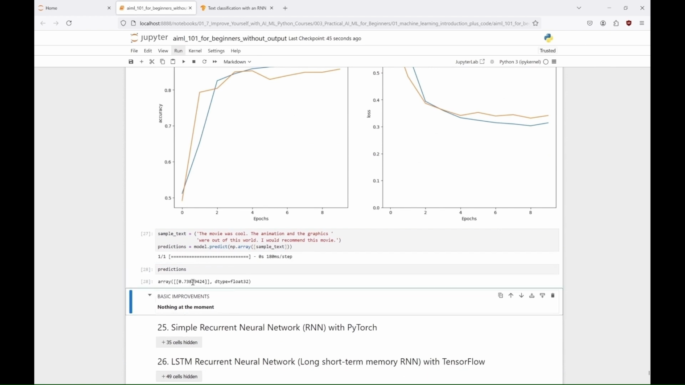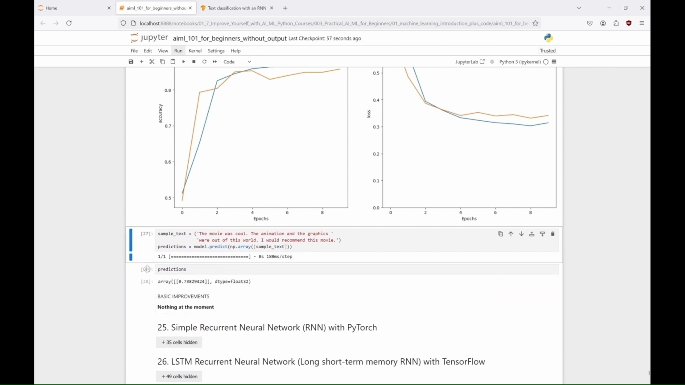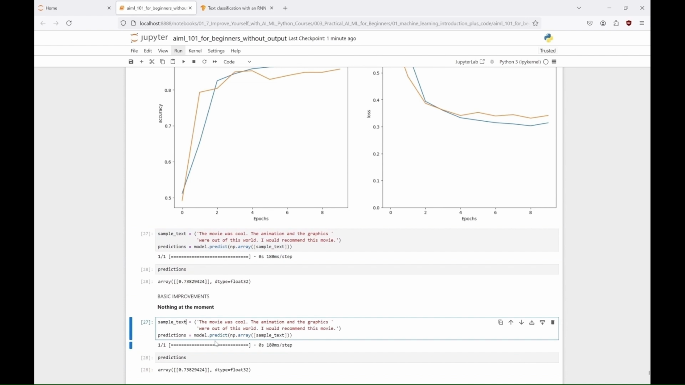The model predicted with 74% probability that the input was positive. The movie was cool. The animation and the graphics were out of this world. I would recommend this movie. This is a positive review, so I think it's okay. If you want, you can test the model with other sentences.